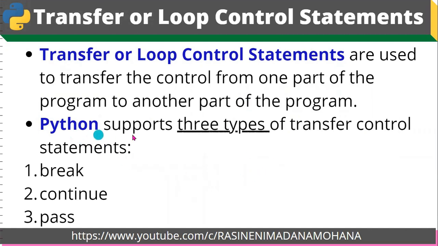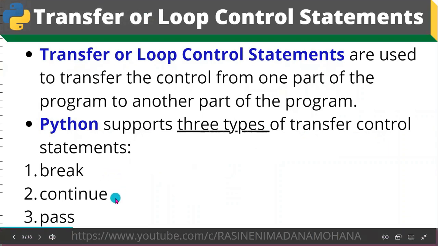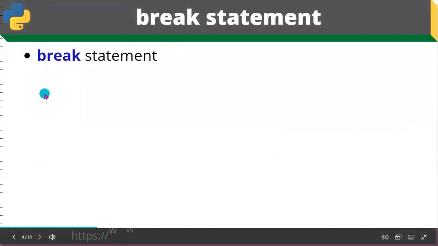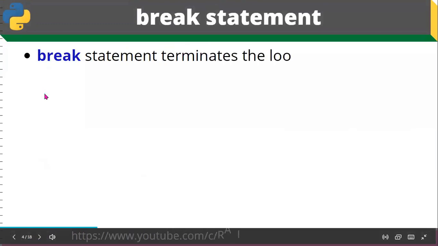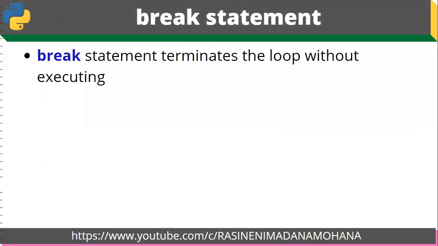So Python supports three types of transfer control statements. First one is break statement, second one is continue statement, third one is pass statement. Coming to the first one, break statement. The name itself gives the meaning.